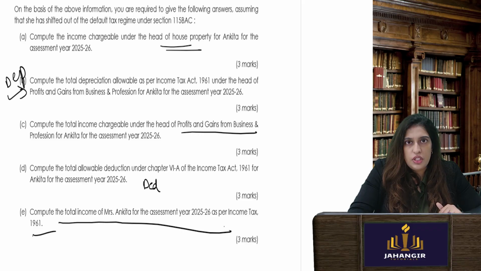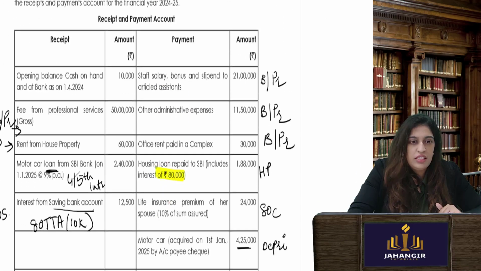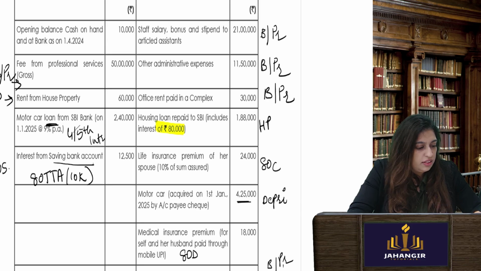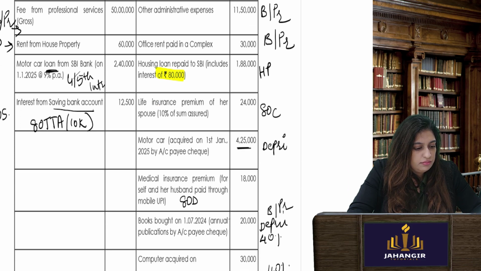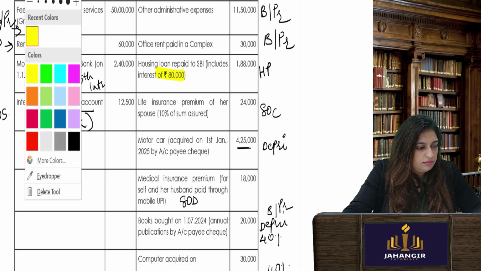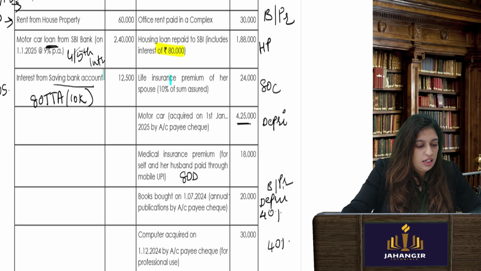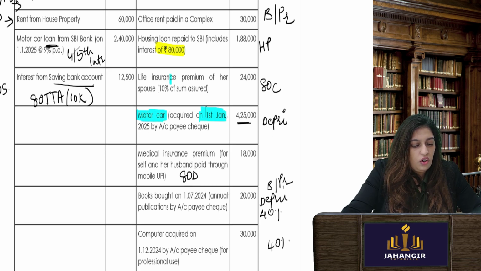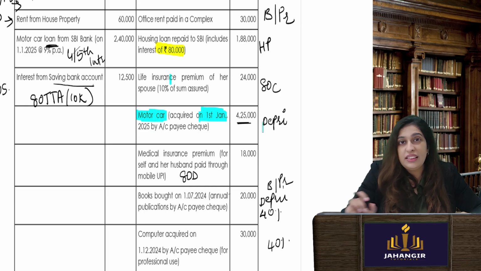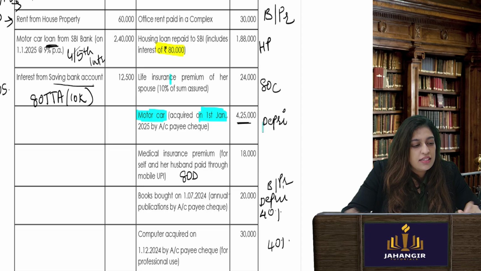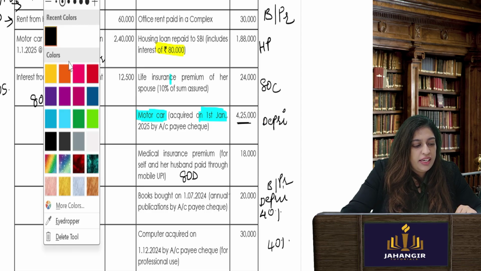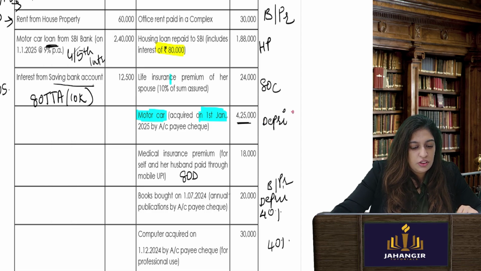Calculate the depreciation. Let's see what all assets we can see, and we'll just see the percentage of depreciation for each one. So I can see a motor car which was acquired on 1st Jan. Okay. You'll take a depreciation over here. But since it is Jan, Feb, March, less than 180 days, so the depreciation percentage will be only 15%, half. So your normal depreciation for car is 15. You'll take only half of that because it is used less than 180 days.